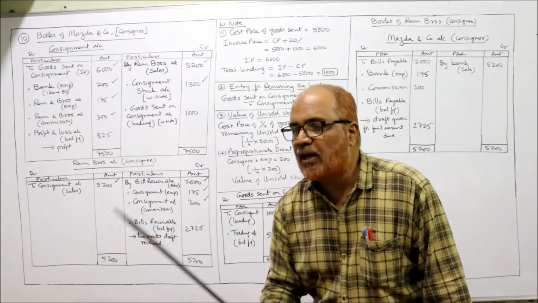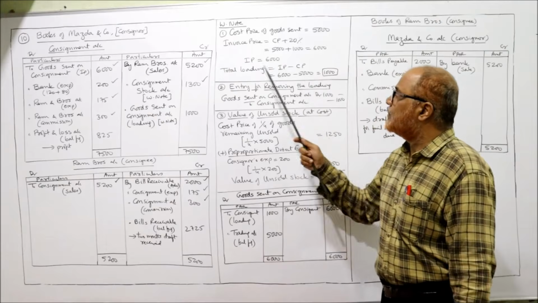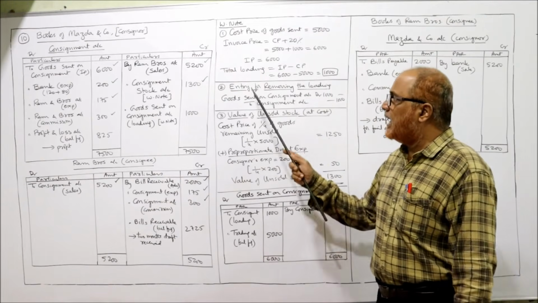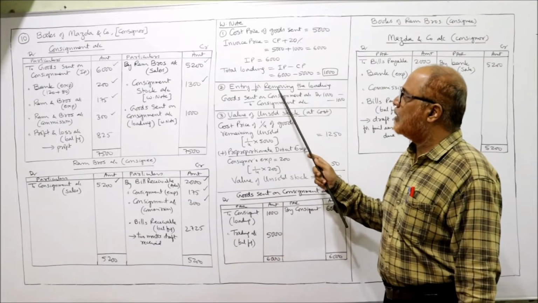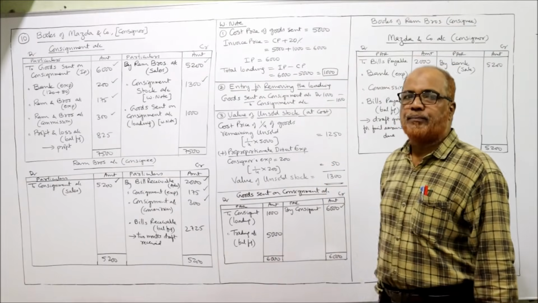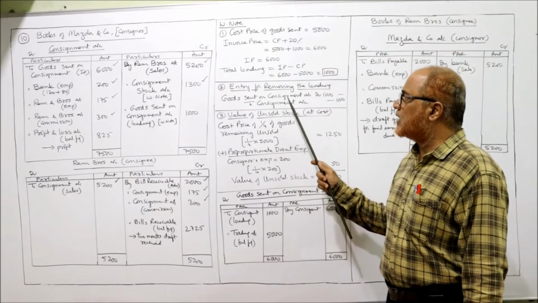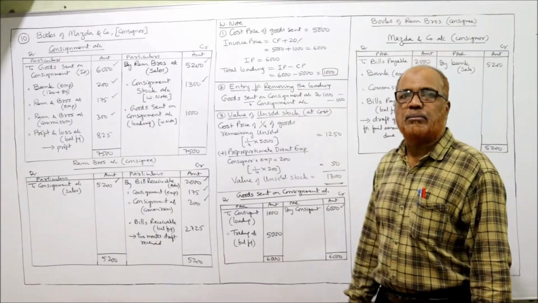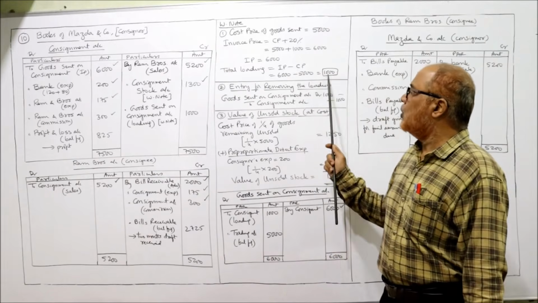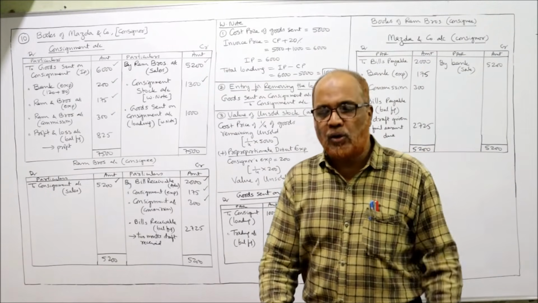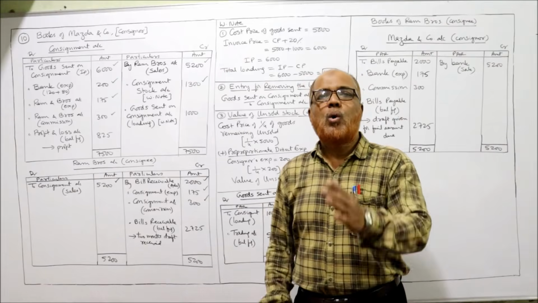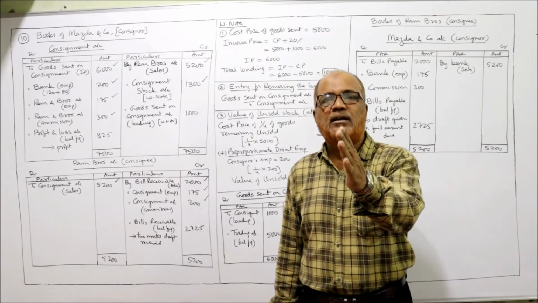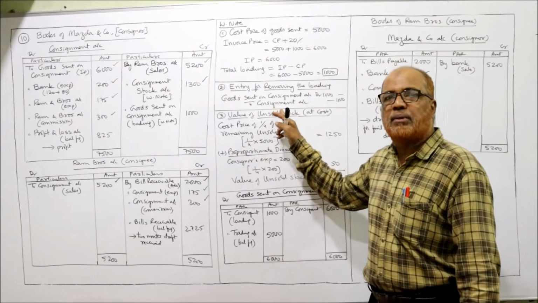How much is the total loading? Already we have calculated it here, 1,000. To remove that 1,000 rupees loading, the entry will be goods sent on consignment account debit to consignment account.